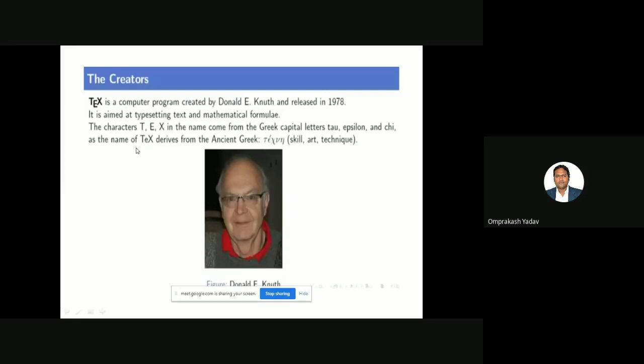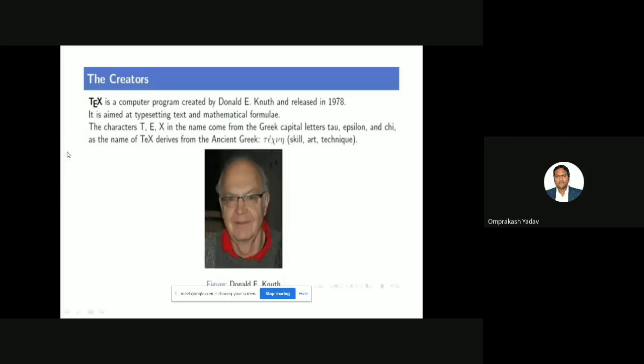Who was the creator? The creator was Donald E. Knuth. He released in 1978, but he created TeX. Okay, and TeX was a program created by Donald Knuth, and it was aimed at typesetting text and mathematical formulae. So his basic aim was to typeset the text the way he wanted, and to enter mathematical formulas in the documents. So for that purpose, he created TeX, which later became the base of LaTeX.